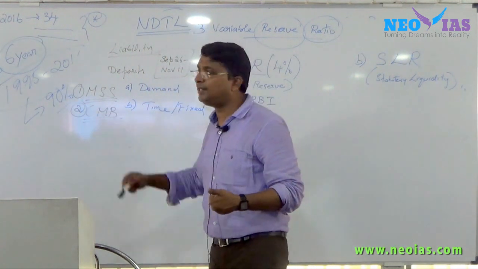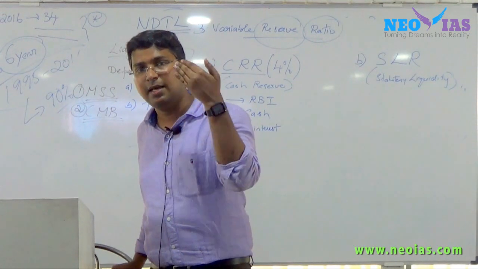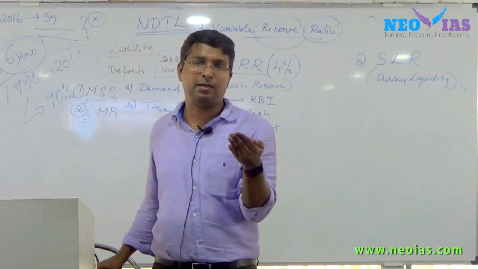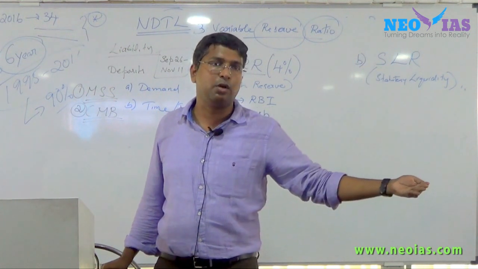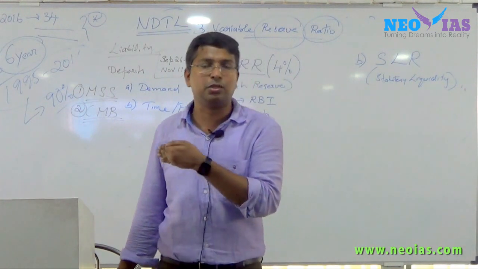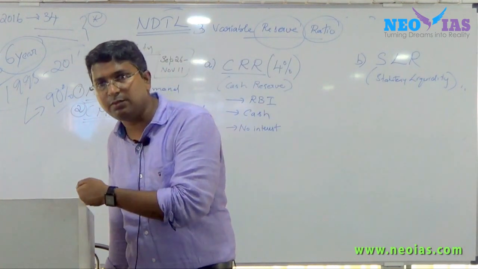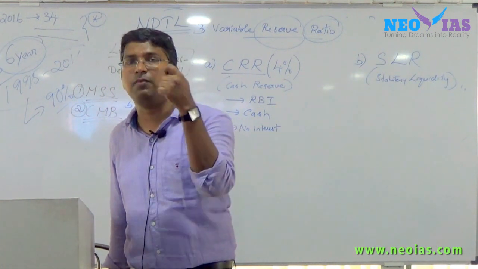The banks suggested MSS and CMB instead of incremental CRR, and both have happened recently. The government has issued MSS bonds through RBI, and cash management bills were used by the Reserve Bank of India to absorb a certain amount of liquidity. We will discuss that.